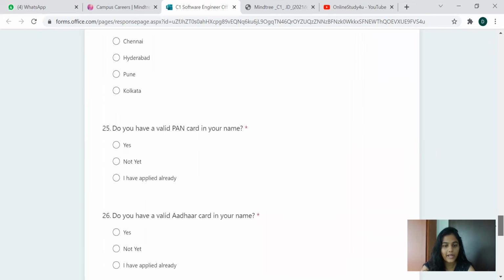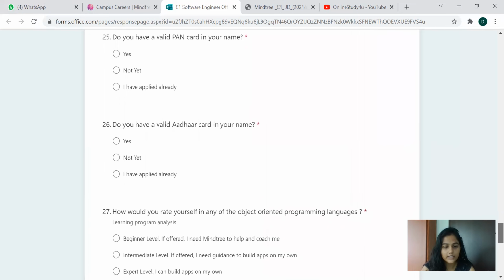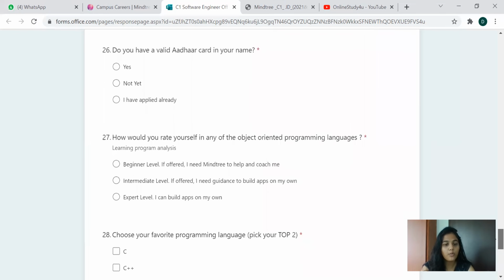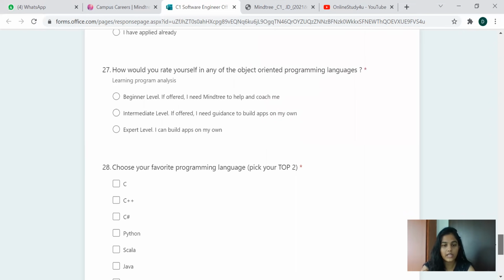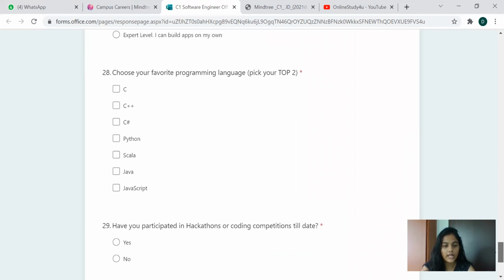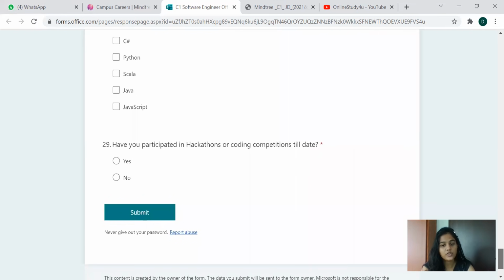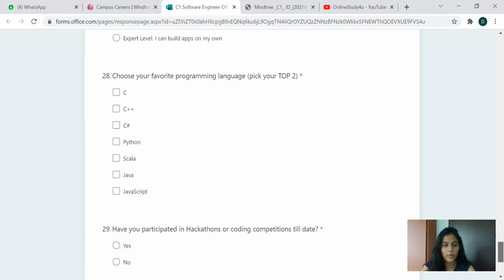Then, do you have a valid PAN ID? Do you have a valid Aadhaar card? How would you rate yourself in any of the subject-oriented programming? Okay, this is the important thing. Then choose your favorite programming language. Have you participated in hackathons or coding competitions till date? You can provide that as well.